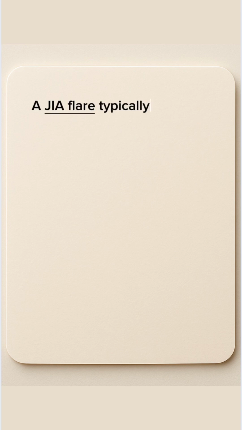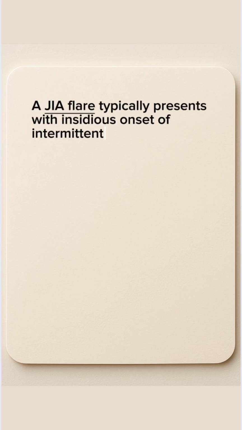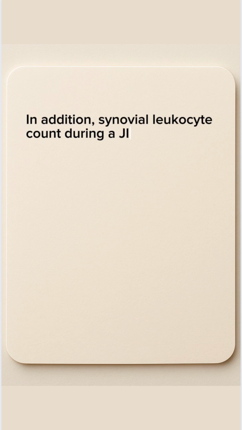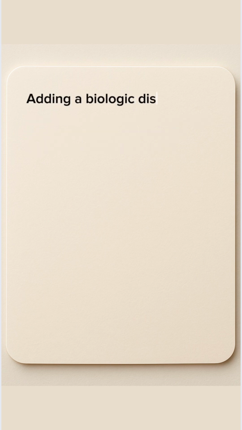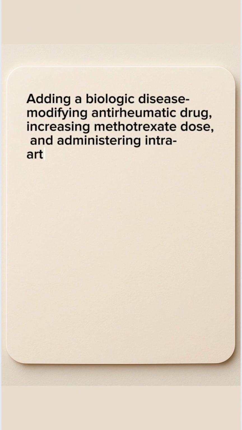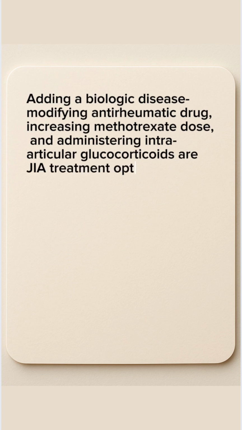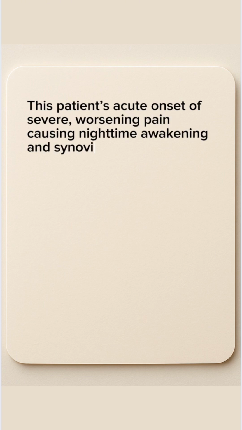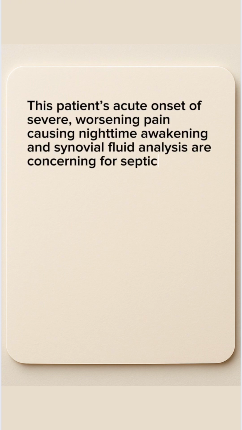A JIA flare typically presents with insidious onset of intermittent joint pain, swelling, and morning stiffness. In addition, synovial leukocyte count during a JIA flare is typically less than 50,000 per cubic millimeter. Adding a biologic disease-modifying anti-rheumatic drug, increasing methotrexate dose, and administering intra-articular glucocorticoids are JIA treatment options. This patient's acute onset of severe, worsening pain causing nighttime awakening and synovial fluid analysis are concerning for septic arthritis.